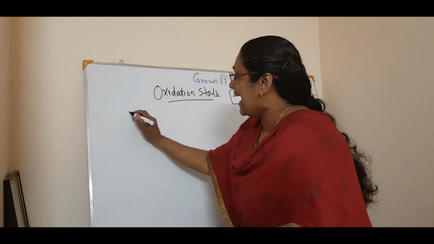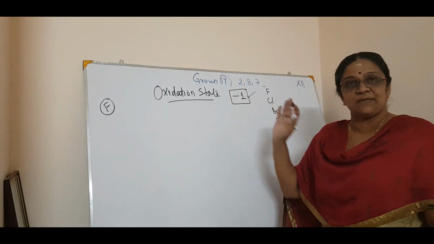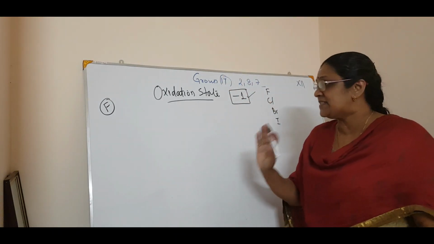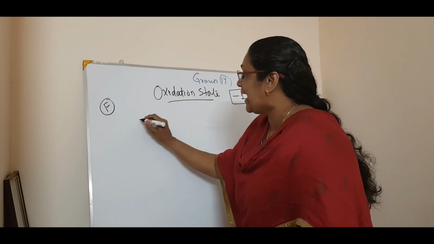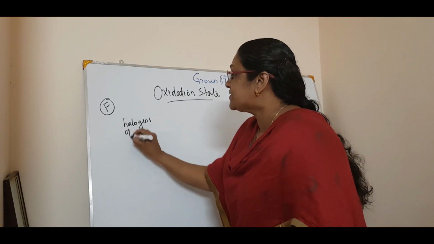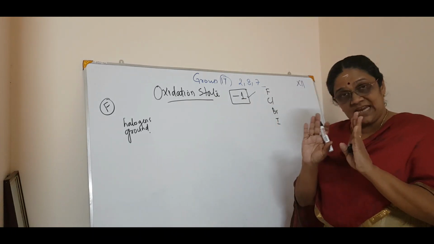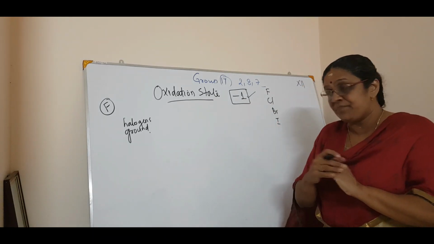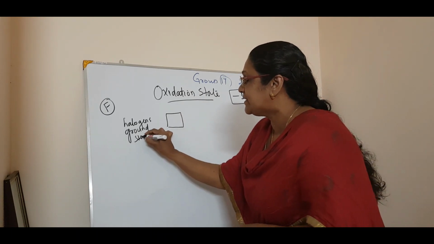You know, in halogens, any halogens except fluorine, because fluorine is always an exceptional case due to the small size and all. So other than fluorine, all other halogens in the ground state. What do you mean by ground state? Because in the stable state, it is not getting excited. In the ground state, you call it ground state, isn't it?